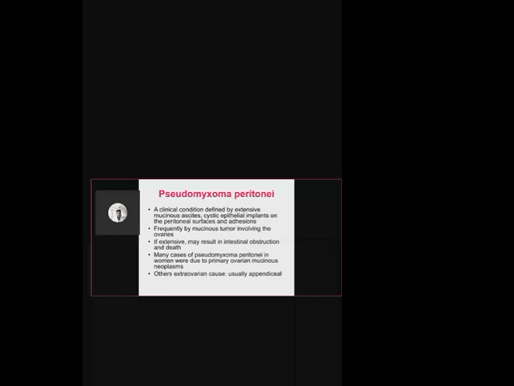If it is very extensive, it may result in intestinal obstruction and even death of the patient. So mortality rate is very high. And it is considered a very bad complication of mucinous tumor. And if not treated at the right time, the prognosis is usually very poor.